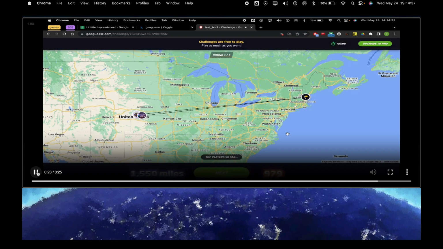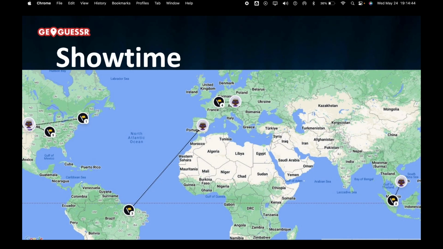Over here, the answer actually seems a bit more to the east. Nonetheless, we still got the country correct. And as you can see from this game where the bot played, it does tend to be in the same vicinity as the correct answer. However, it did confuse Portugal for Brazil.